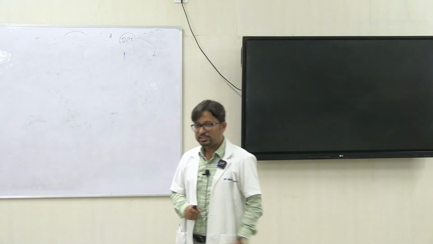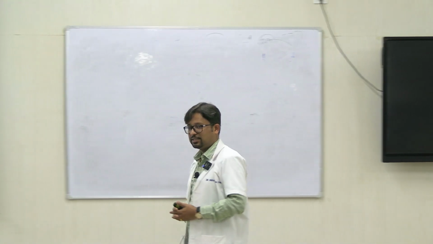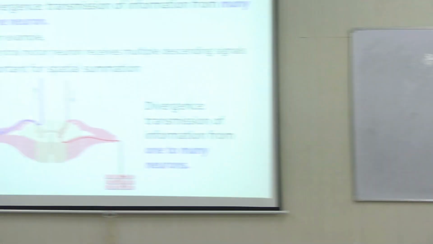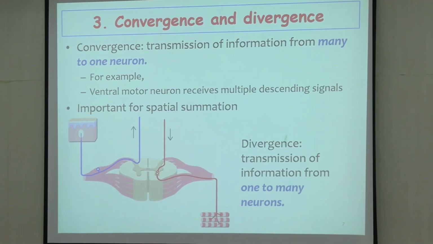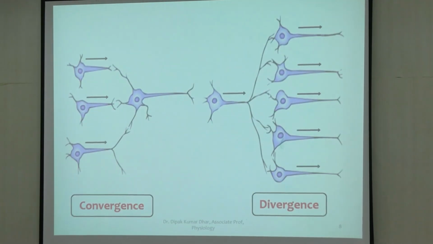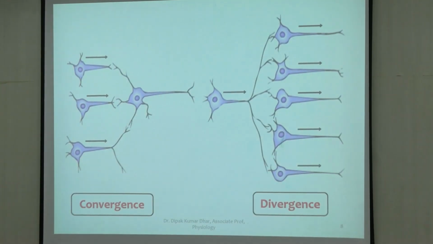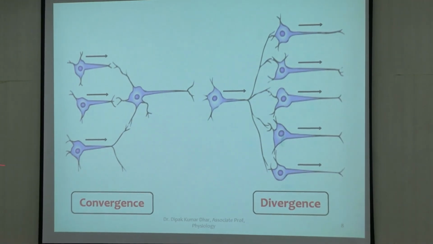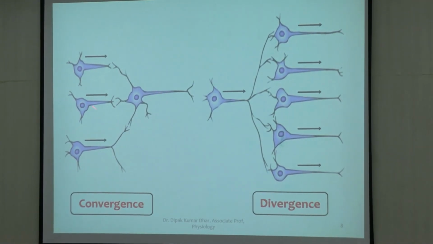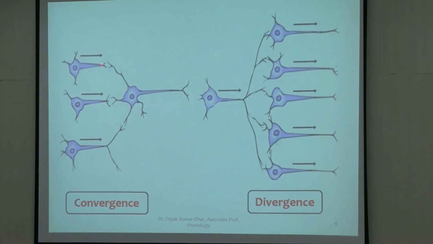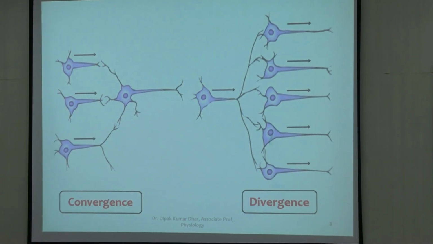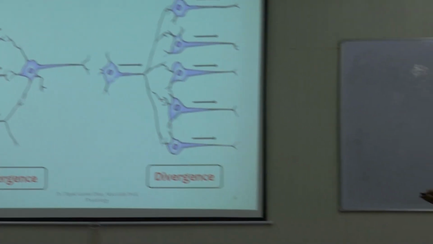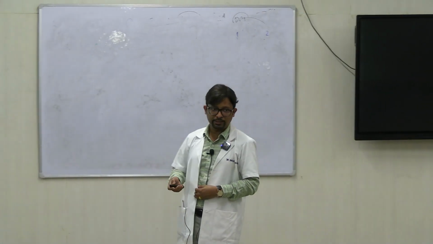The next property is the property of convergence and divergence. So for convergence and divergence to happen, there needs to be a special type of circuit. Let us first understand the structure of the type of circuit. So this is an example of a converging circuit. Many number of neurons ending on one target neuron or effector neuron. And you have 3 synapses in this particular diagram. So this is an example of a converging circuit where information travels from many to one.